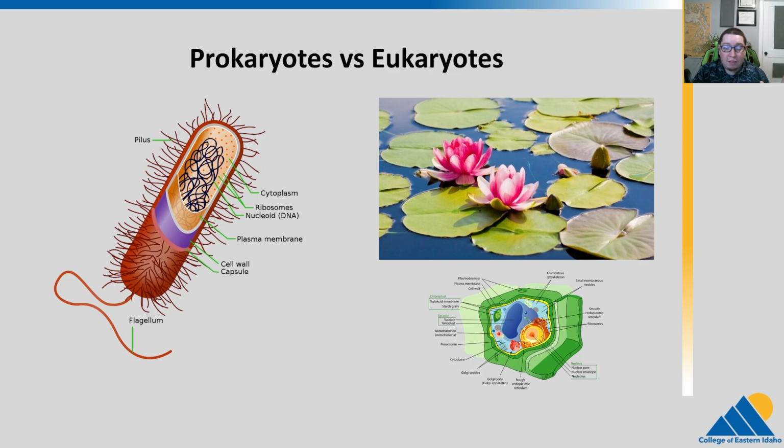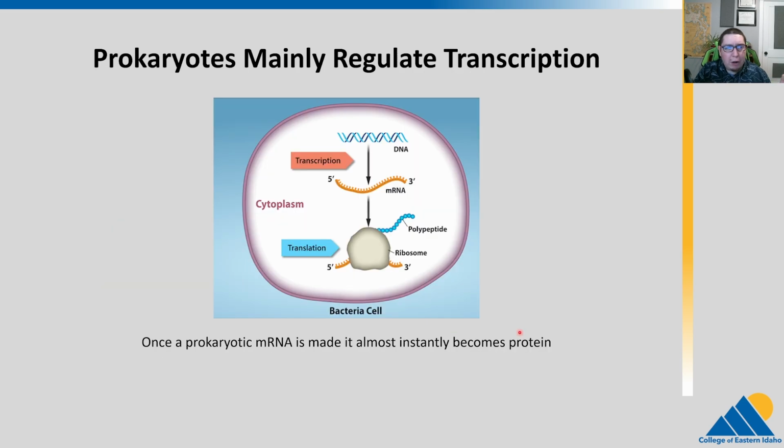We have chloroplasts and ribosomes and mitochondria and all these complicated organelles that are in there. So everywhere we have some differences in this system, we can potentially have points of regulation of gene expression. Let's look at prokaryotes first.